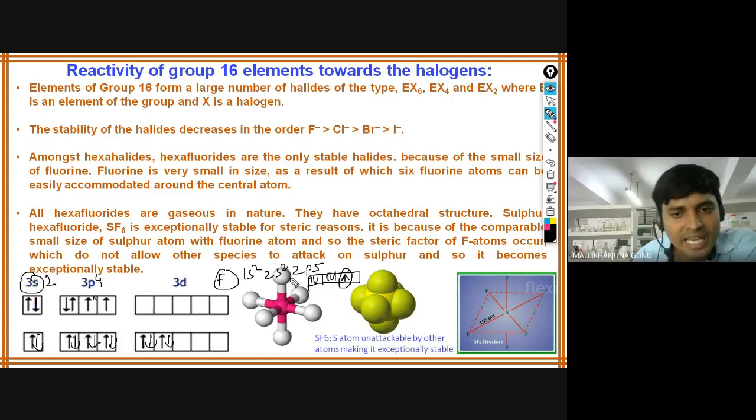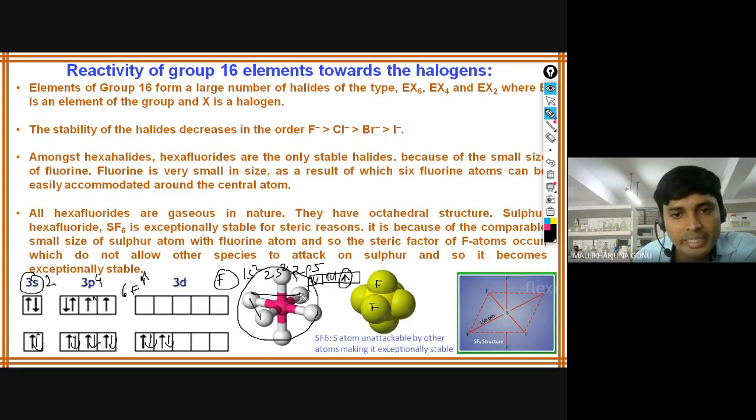Six are required. That is the reason six fluorines will come with their single electrons, and they will be paired up here. That's how SF6 compounds can be formed. So these are the fluorines, and there is not much space. This is how the molecule will look in the 3D structure.